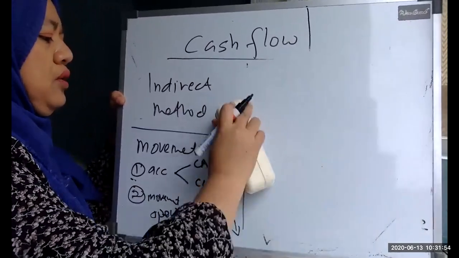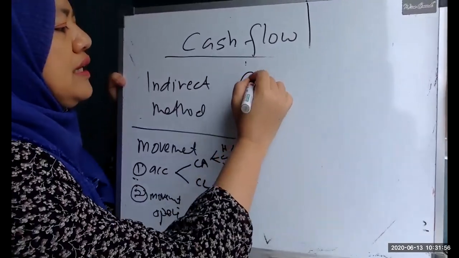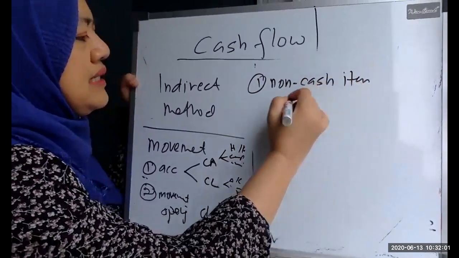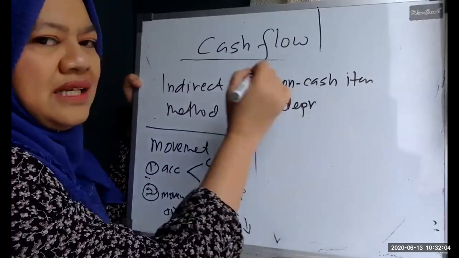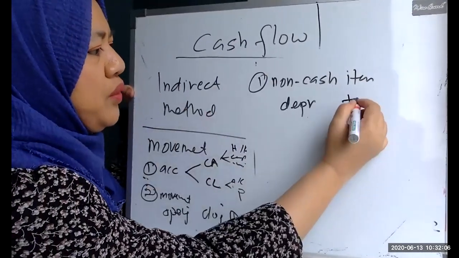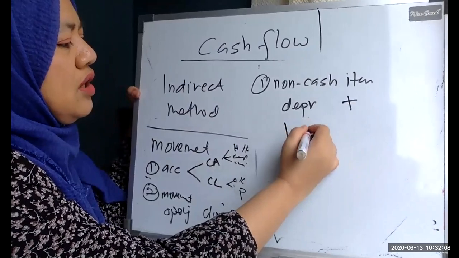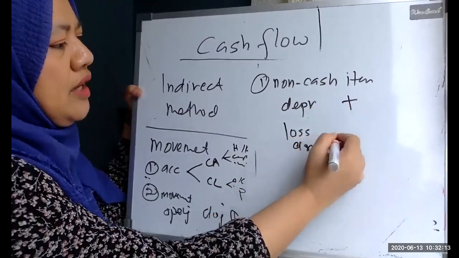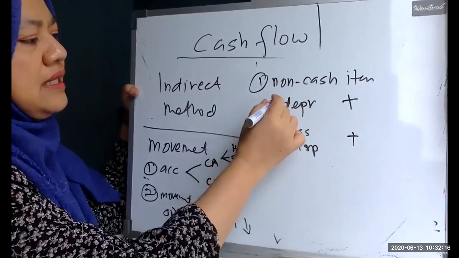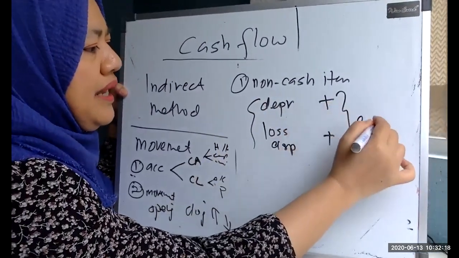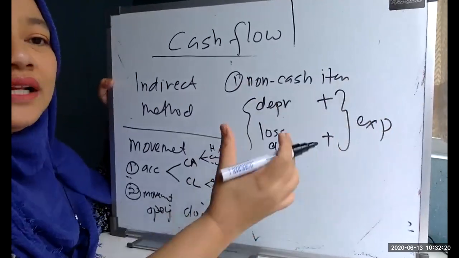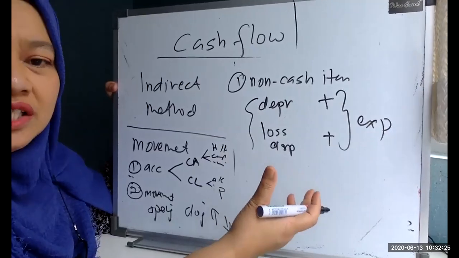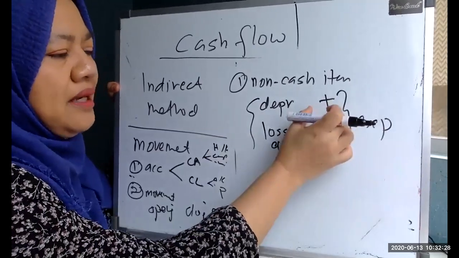There is one more thing I forgot to mention: your non-cash items. For example, your expense, depreciation. Depreciation you have to add back. If there is a loss on disposal, you have to add back as well. So depreciation and loss on disposal are expenses. When you see a non-cash item that is an expense, usually just depreciation, and loss on disposal, you add back.